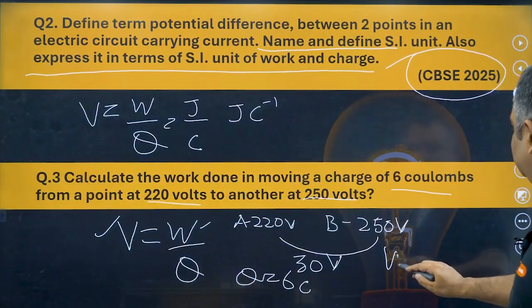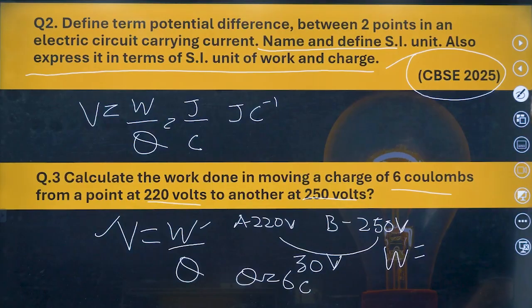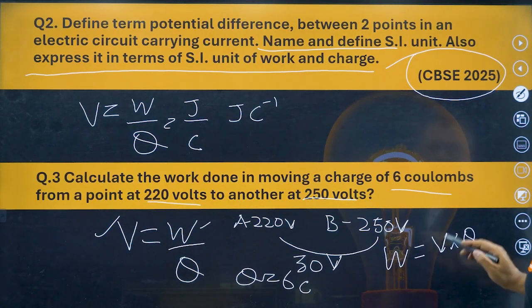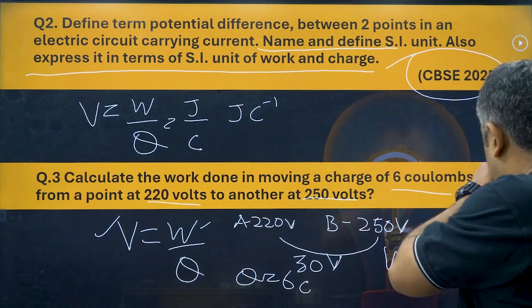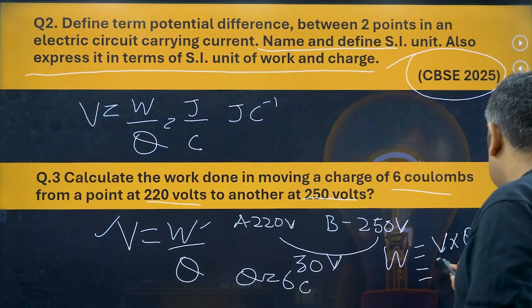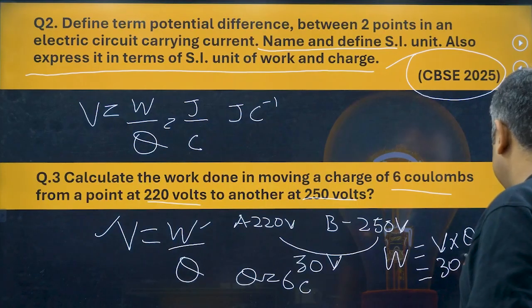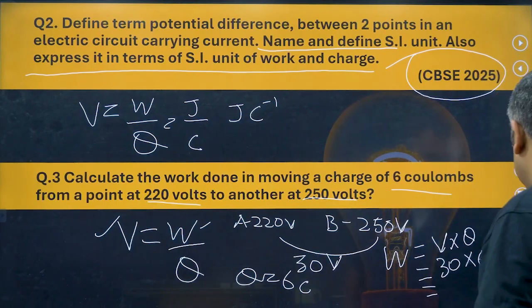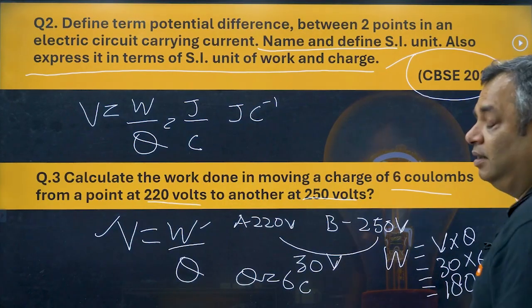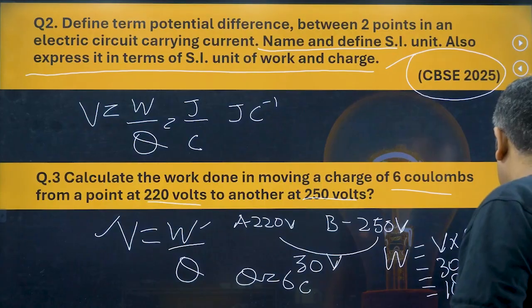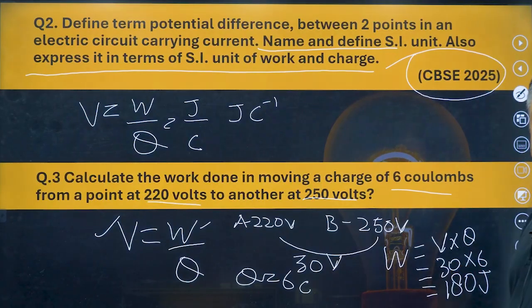Work is equal to V into Q. Here V is the potential difference, 30, and Q is 6. So this is 180 what? Joules. 180 joules. Clear?